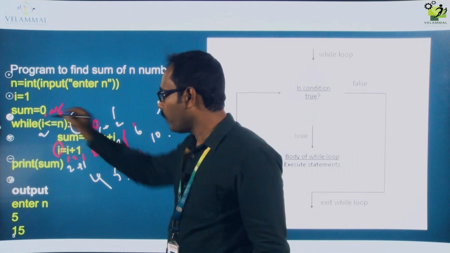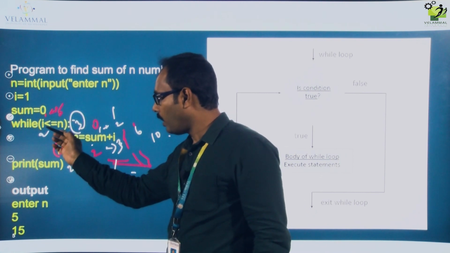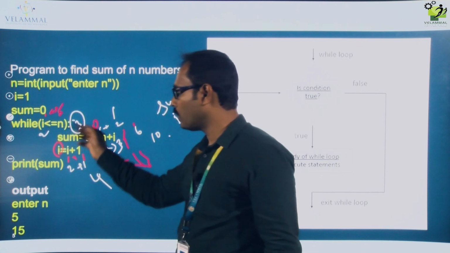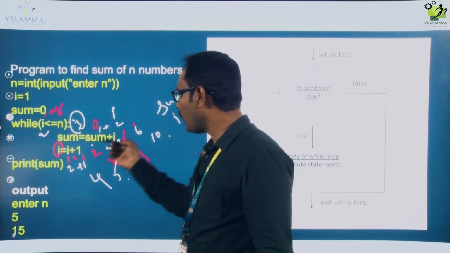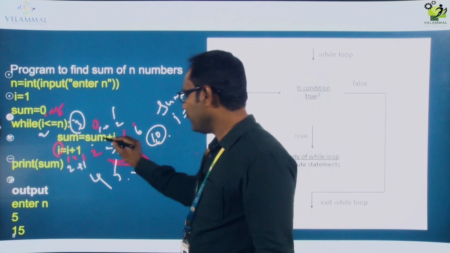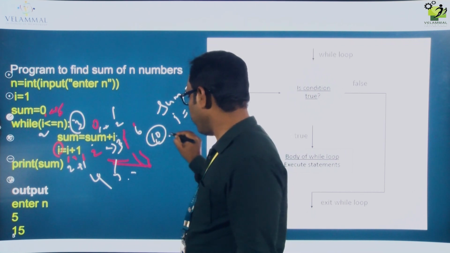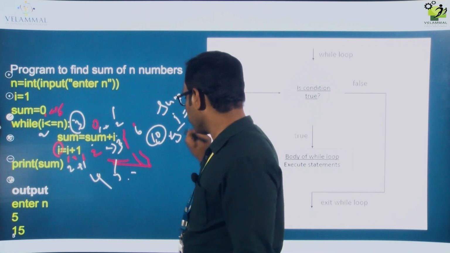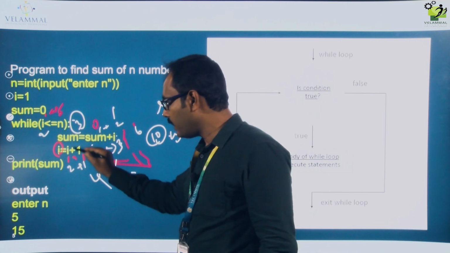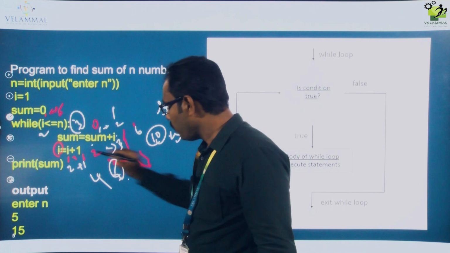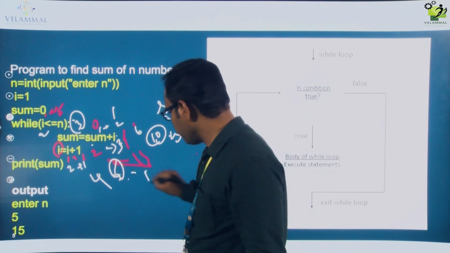Again we will go to the same while loop, the condition: i value is 5, 5 less than or equal to 5. Still the condition is true. It will come here, sum equal to sum, already sum value is 10. 10 plus i value is 5. So 10 plus 5, 15. So now sum value is 15. i equal to i, value is already 5, plus 1. Now i value becomes 6.